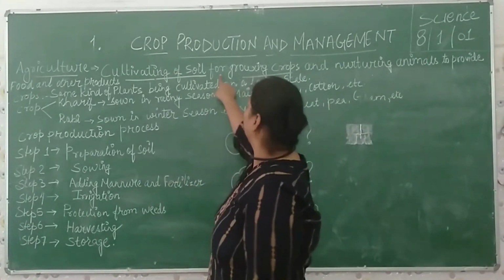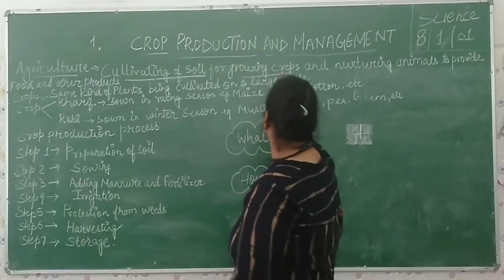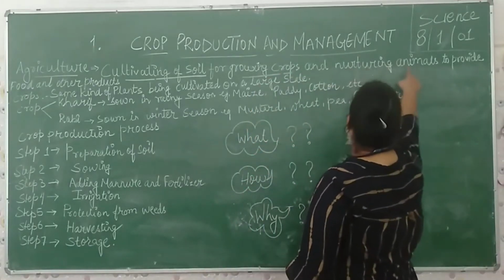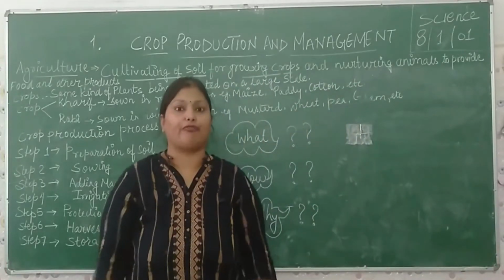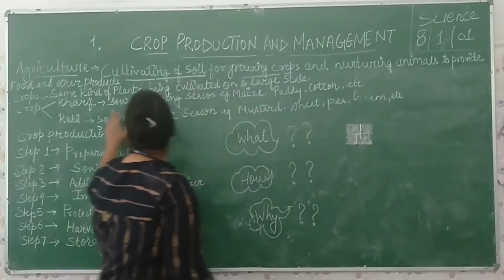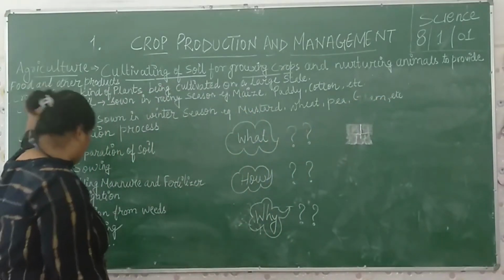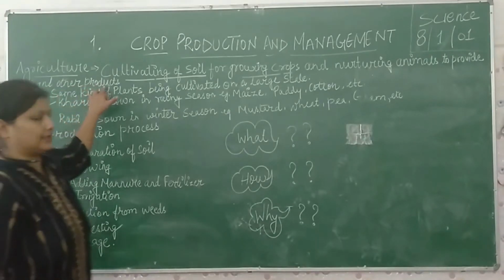For what? For growing crops, for growing plants and nurturing animals. Nurturing means development, taking care of the animals to provide food and other products.